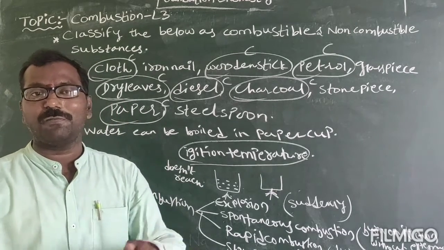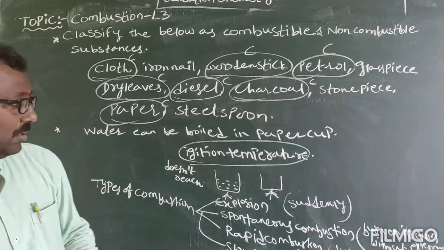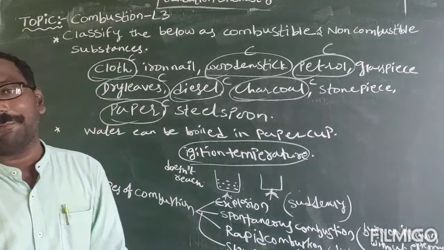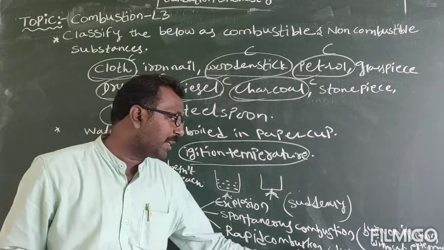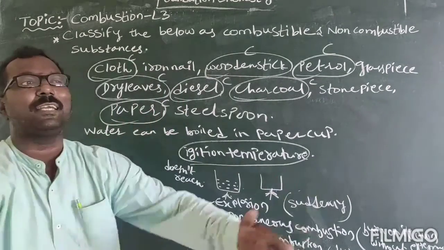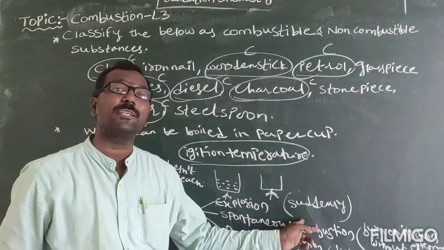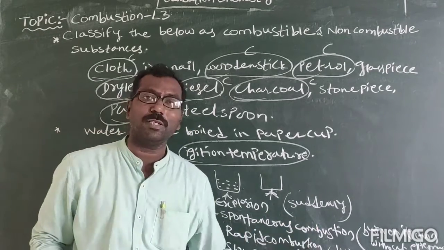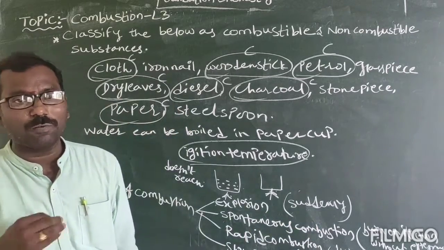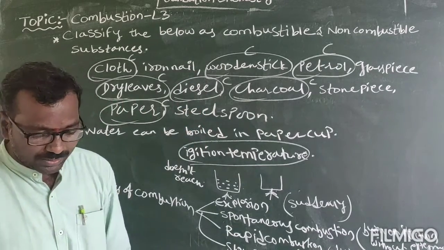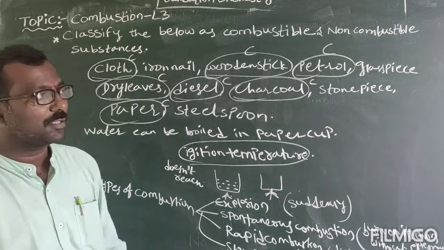See, there is a lot of difference between rapid combustion and explosion. Explosion means suddenly it will happen. But rapid combustion, we are creating it. That is the difference. And there is heavy loss in an explosion. But in rapid combustion, without our mistake, nothing goes wrong.